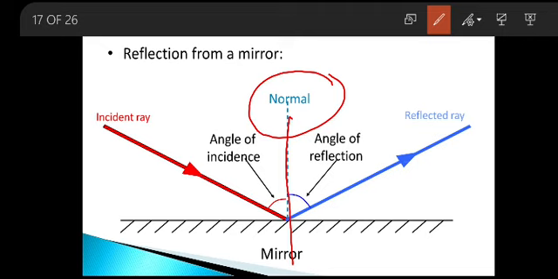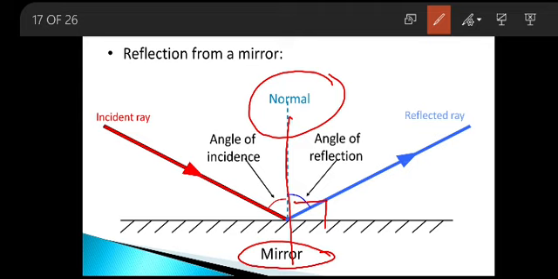Only during the calculations we are dividing the incident ray and reflected ray into two equal halves. This normal is a straight line which divides them into two equal halves, and it can also be defined as a straight line drawn perpendicular to the reflecting surface.